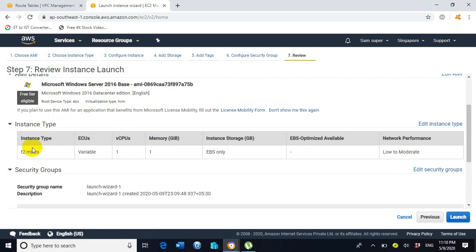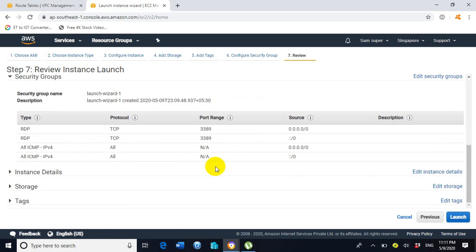So we have selected the instance type T2 micro, and instance storage is EBS only, memory is 1 gigs and 1 virtual CPU, and for the security group we have chosen the protocol RDP and all ICMP-IPv4. So that's for information only. Now click on launch.